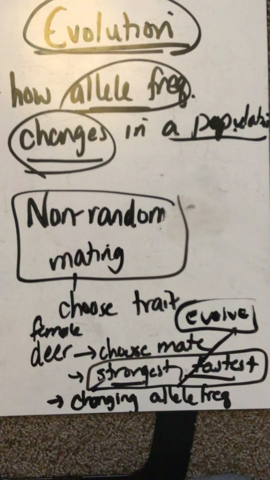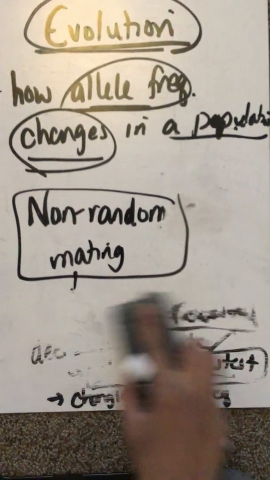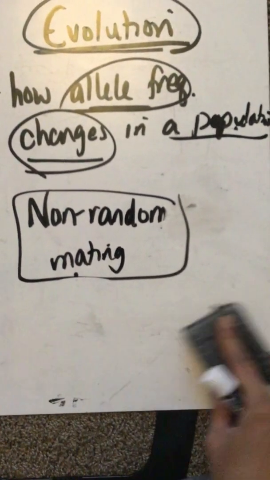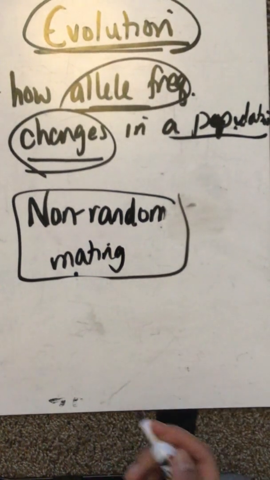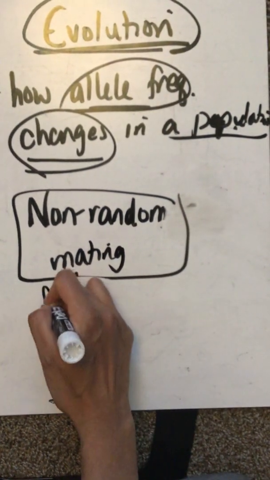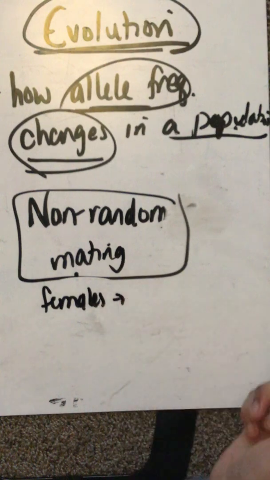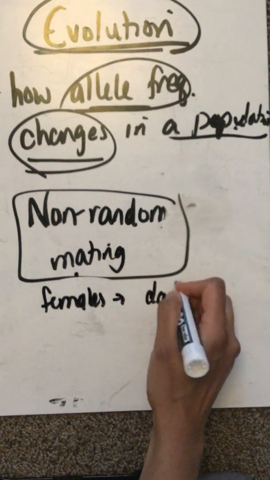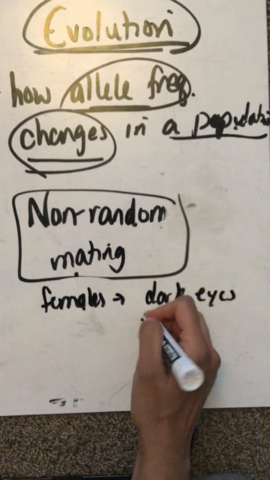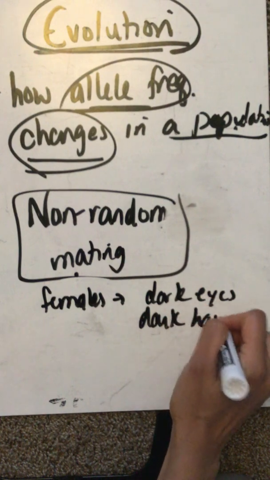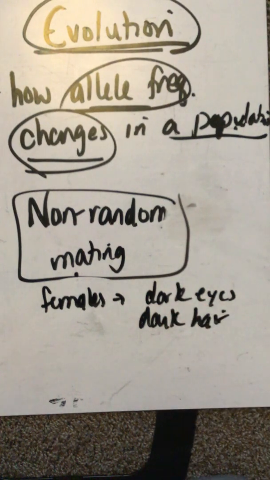Now, this applies to humans too. Let's say the human population, let's say all females, just chose to mate with somebody with dark eyes, dark hair. Let's say every female on this planet decided to do that.